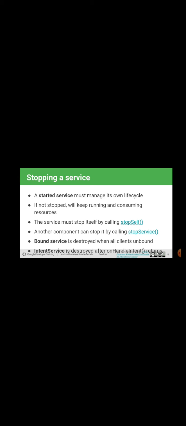An IntentService is destroyed after onHandleIntent. By handling this intent method, we can destroy the IntentService. So I'll stop here and I'll continue with IntentService in the next session.